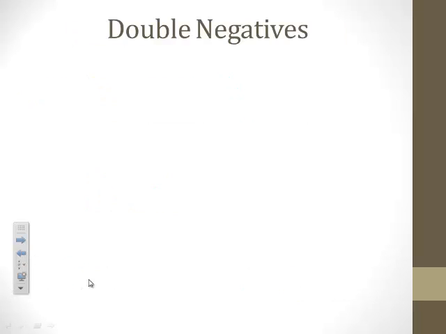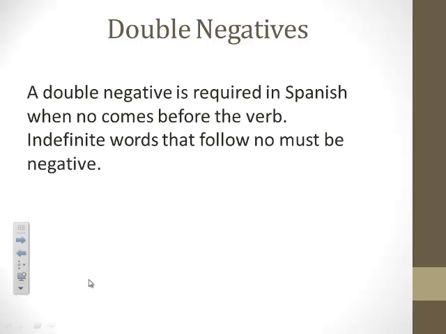We're now going to talk about double negatives. In English, we do not use double negatives. Okay, you don't say, I don't want nothing. You say, I don't want anything. Okay, but in Spanish, they do, and that's actually correct, proper Spanish to say, I don't want nothing. Okay, so a double negative is required in Spanish when no comes before the verb. Okay, indefinite words that follow no must be negative.